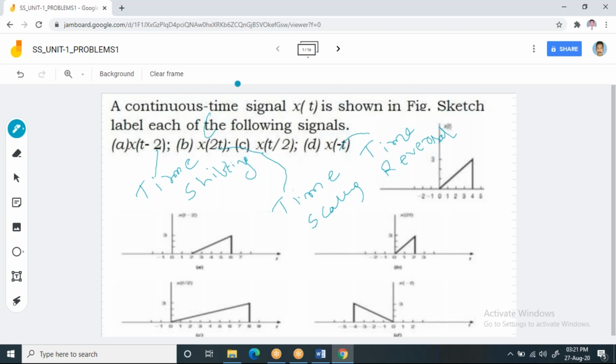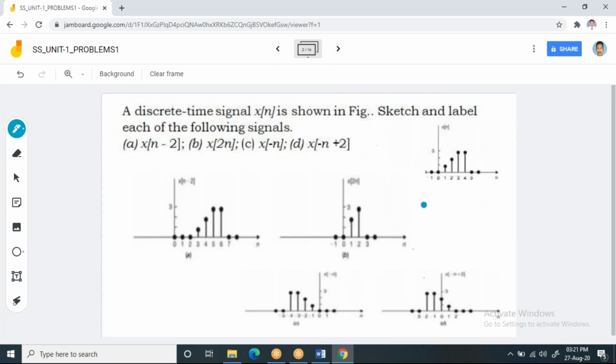Now the next example which I want to discuss, we already discussed how we got this in the last class. Now in today's class, observe this. Please make a note of it. A discrete time signal x of n is shown in the figure. This is what x of n is. Sketch and label each of the following. He has asked us to find x of n minus 2, x of 2n, x of minus n, and x of minus n plus 2.